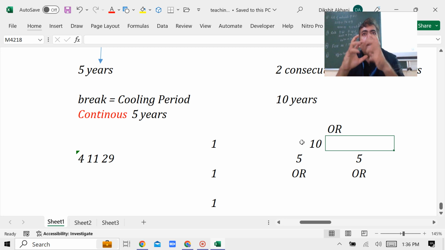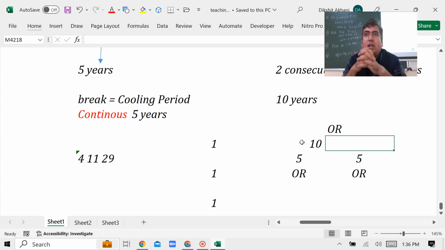But did you understand the logic behind why the 5 plus 5? After 5 years, automatically the shareholders will get a chance to reappoint based on your performance, based upon your performance. That is one point.